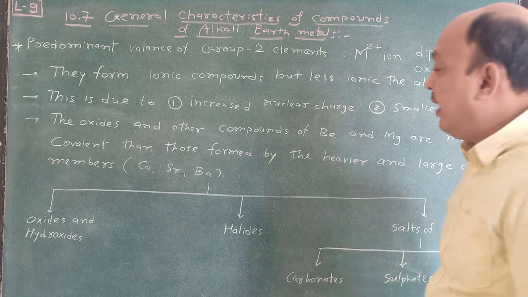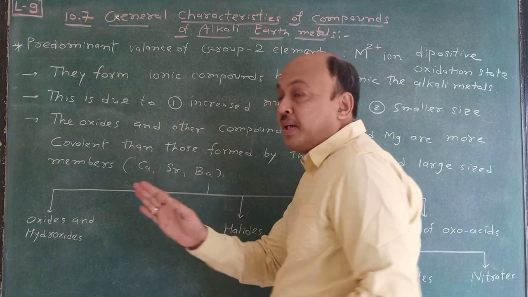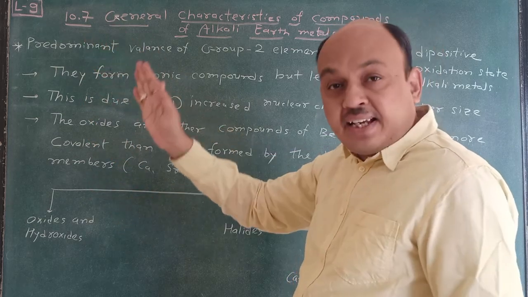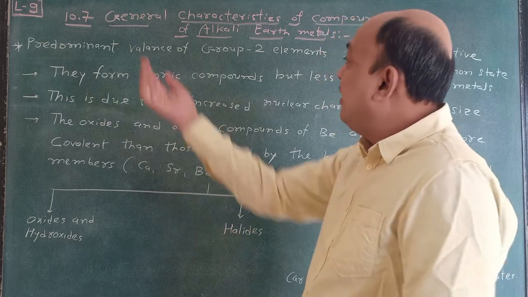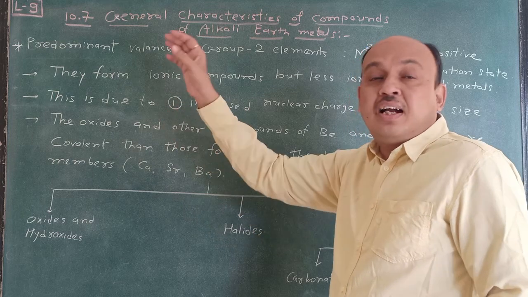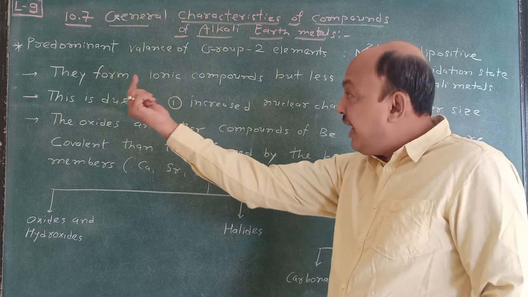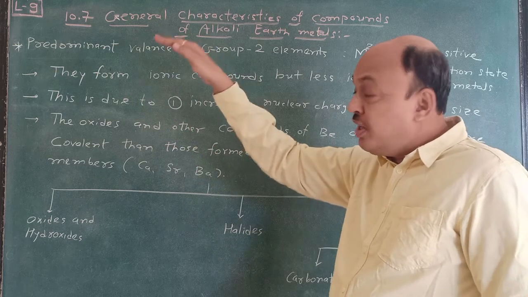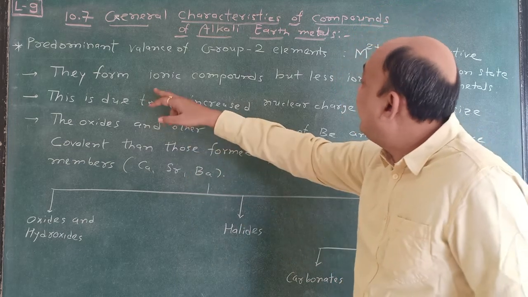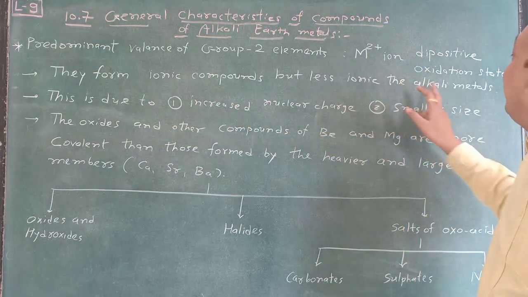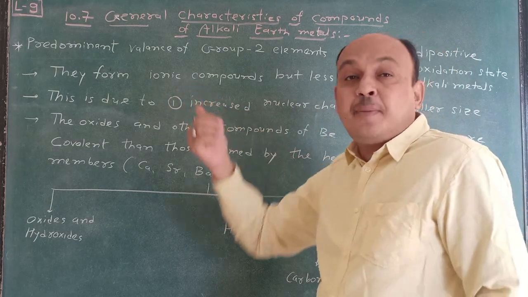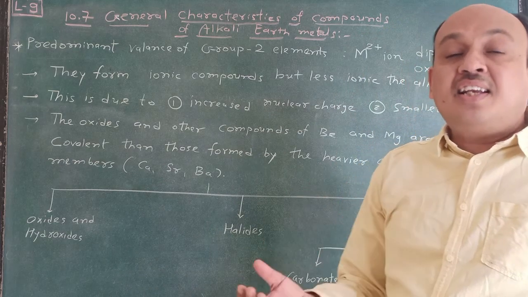What is the reason behind it? According to the periodic table, alkali metals are on the left side, that is lithium, sodium, and then second is beryllium, magnesium. If you see the sequence from left to right, we can say that atomic radius decreases across a period. Remember, across a period, not in a group. Across a period it decreases, and that's why we can say these ionic compounds are less ionic than alkali metals.